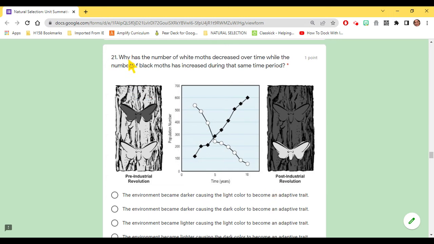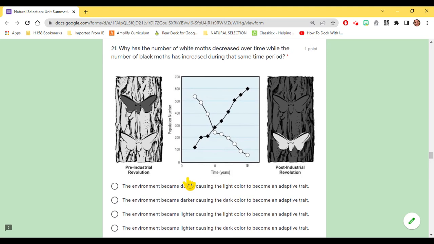21. Why has the number of white moths decreased over time while the number of black moths has increased during that same period? This first picture is the pre-industrial revolution. The last picture is post-industrial revolution. Here is time in years from 0 to 10 and the population number of these moths from 0 to 700.